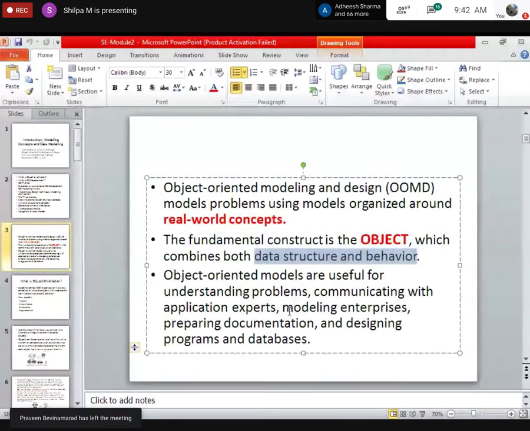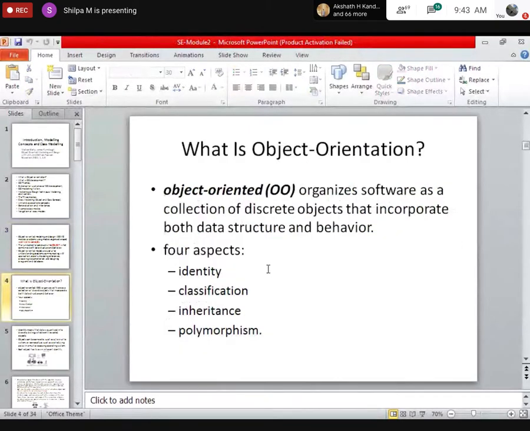Then if you ask me why we need to identify objects and then do the design, it is because they have some advantages compared to previous approaches: they avoid confusion, and complex programs can be modeled easily. All that is possible when we are using object-oriented modeling. The software is organized as a collection of objects. One example I gave you is a student database management system, wherein student is an object and faculty is an object.